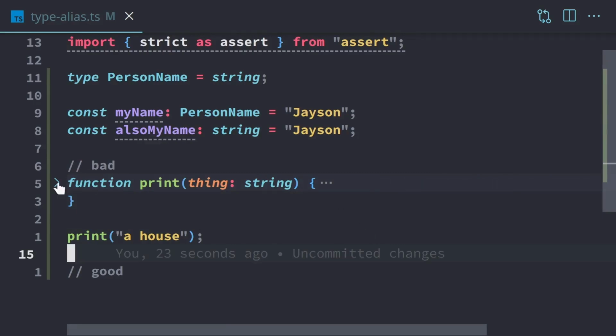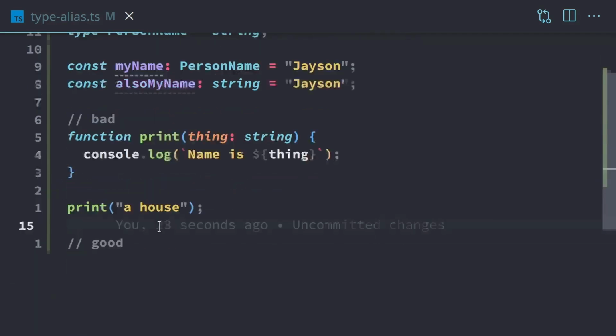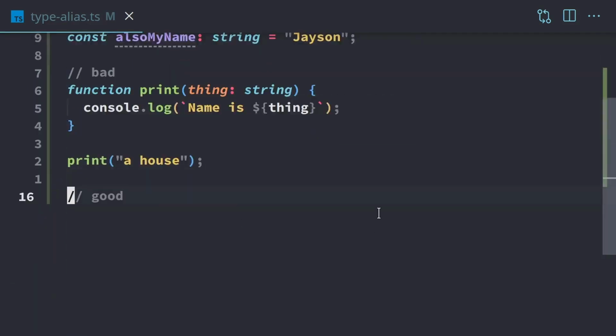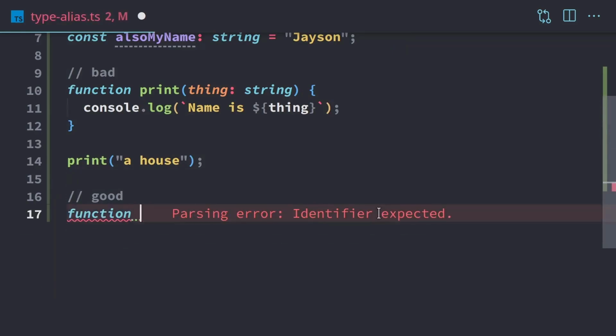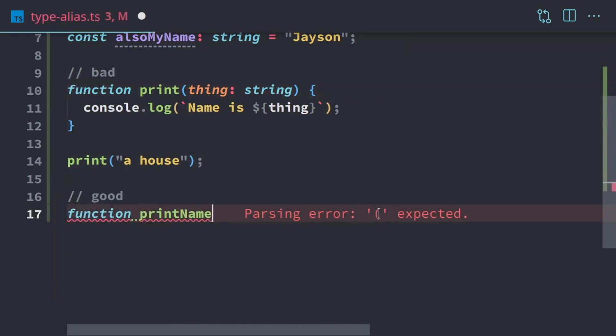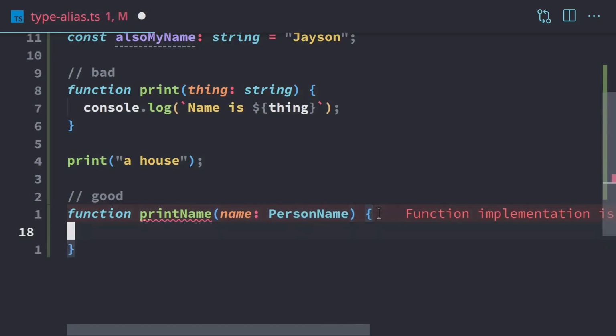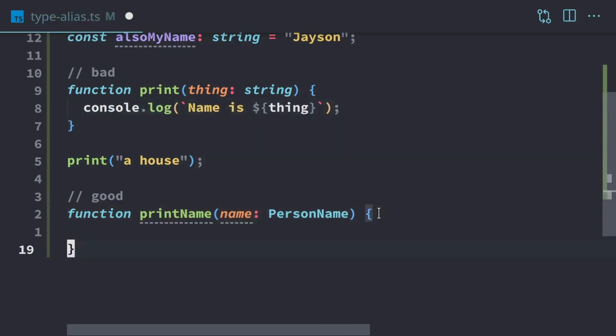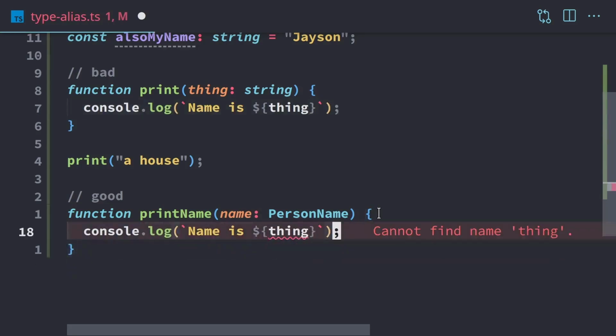So I'm going to expand this because we're going to copy some code. We're going to make a new function. This will be the good one. So this is going to be function printName, and then we're going to have name is going to be PersonName. And then we can just copy the console.log out. So this is going to be name is name.